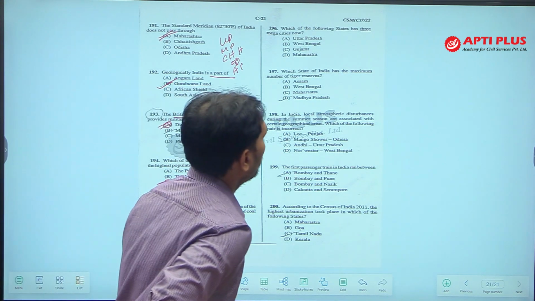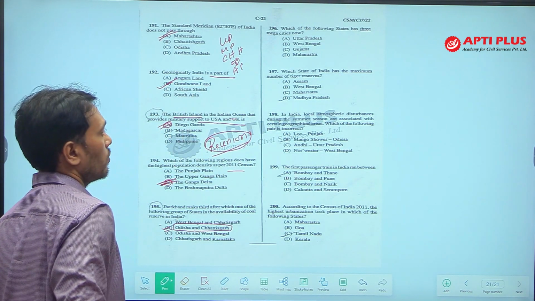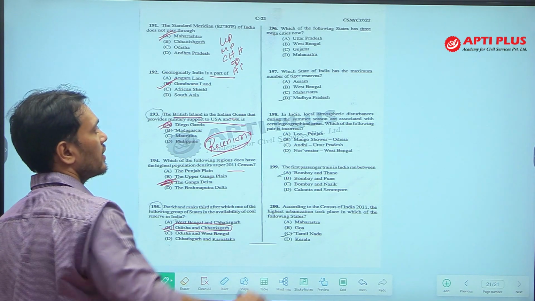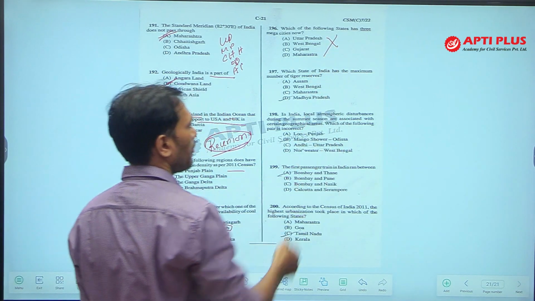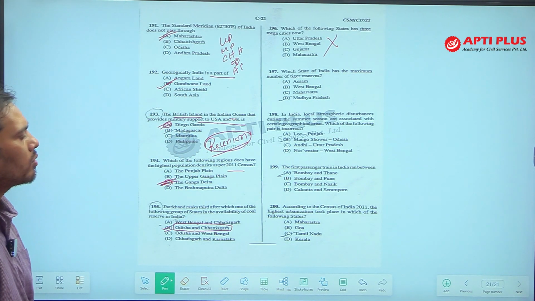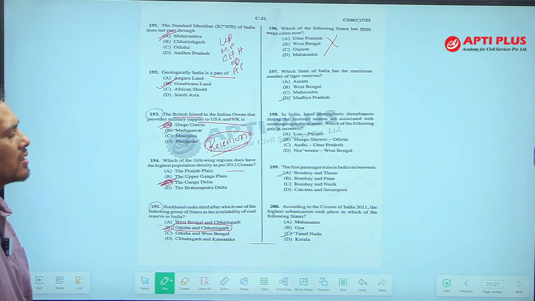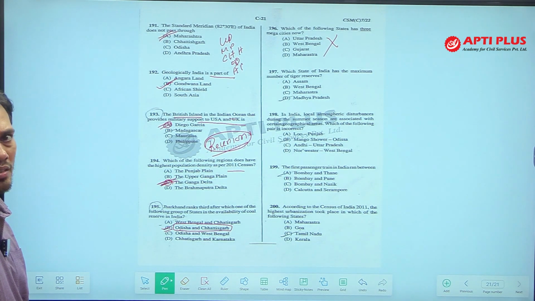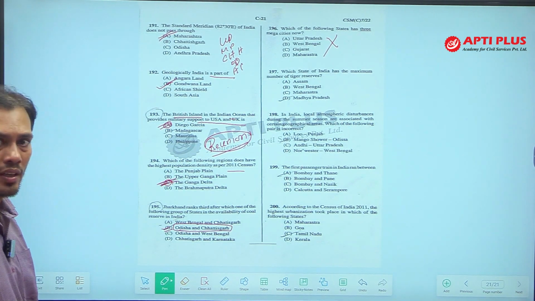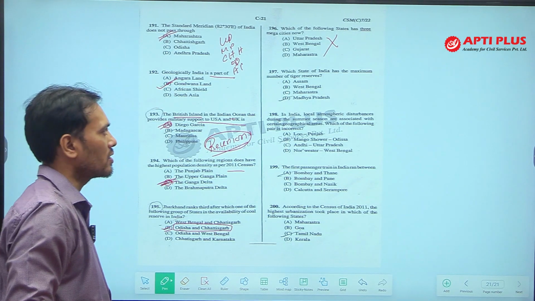Next, which of the following states has 3 mega cities now? Now, this question I think is incorrect. The mega cities we have are Kolkata, Delhi, Mumbai, Chennai. So, 3 mega cities are not in any state. This question is incorrect according to me, so I am not going to answer this question. Let us wait for the answer of PSC.